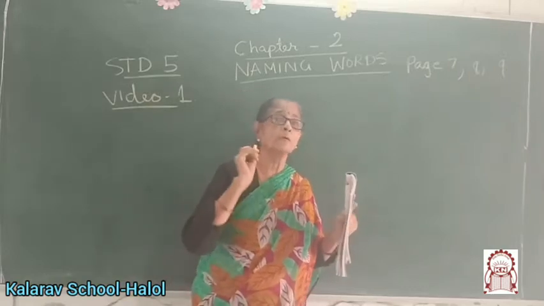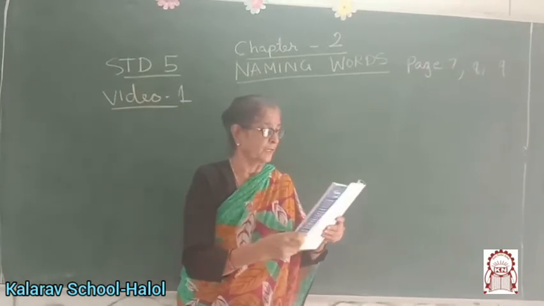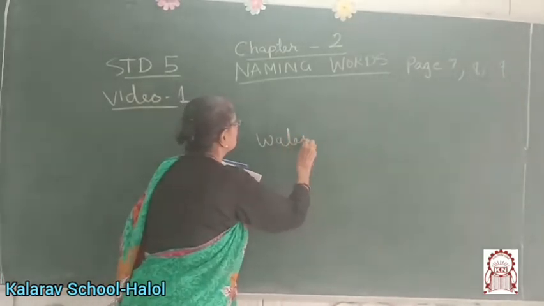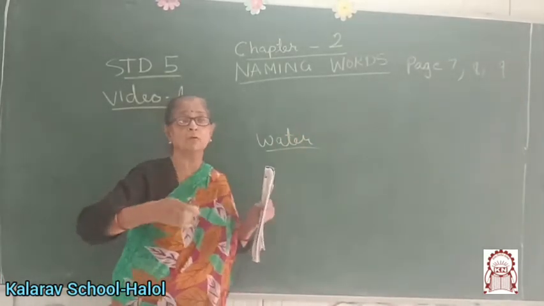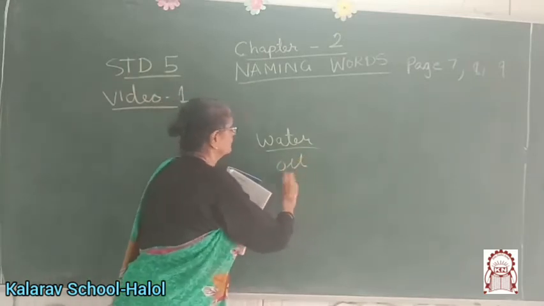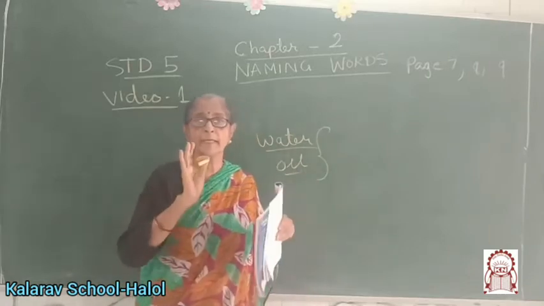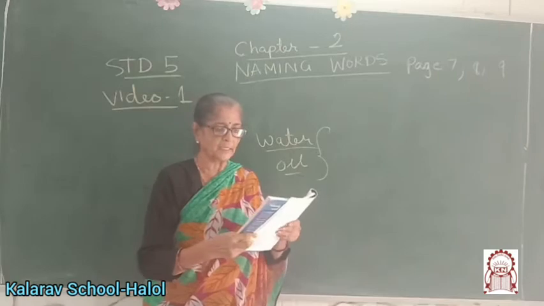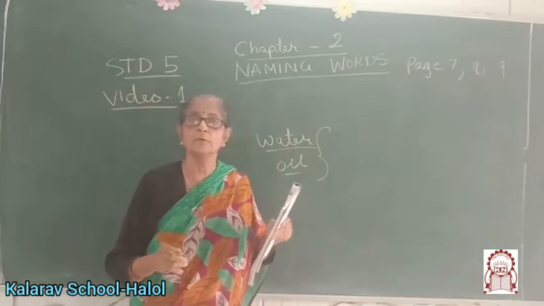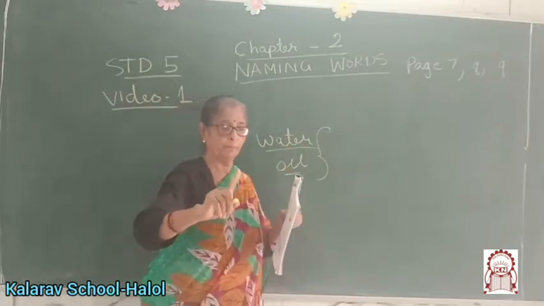A noun is uncountable if it cannot be counted. Okay, for example, water. Now we cannot say 1 water, 2 waters. Oil. 1 oil, 2 oil, we don't say that. These are known as uncountable, which we cannot count. For example, sugar, tea. Uncountable nouns do not have a plural form. We cannot say water, waters. It has got only one form.